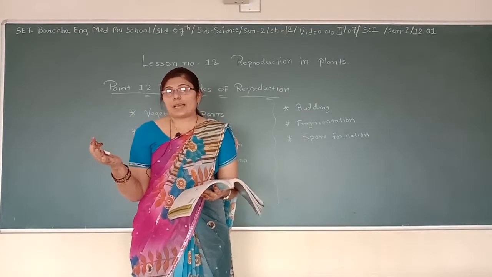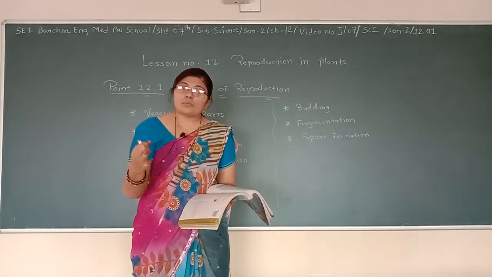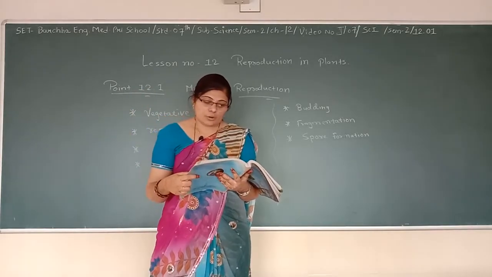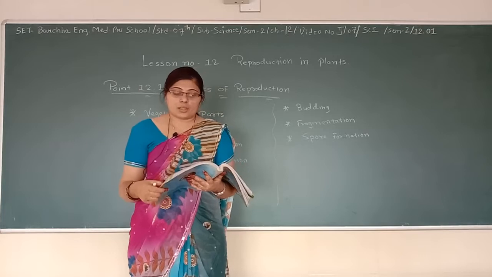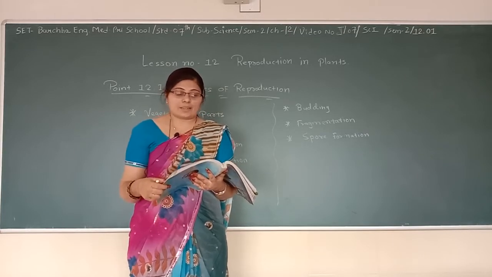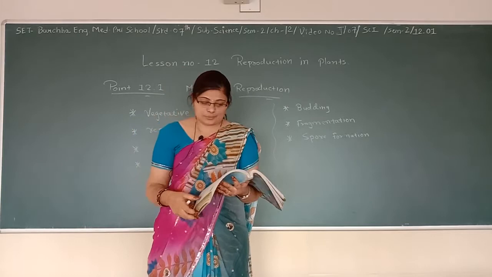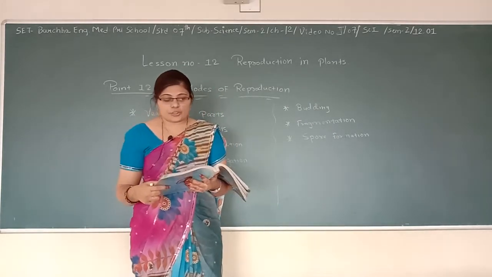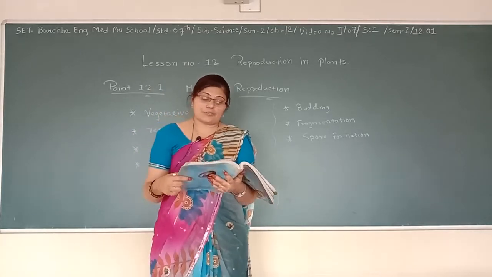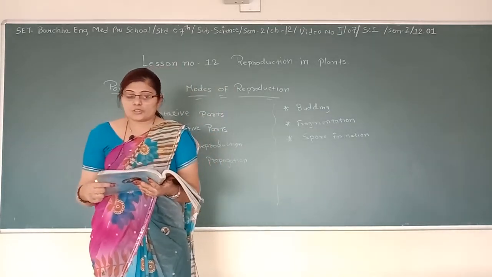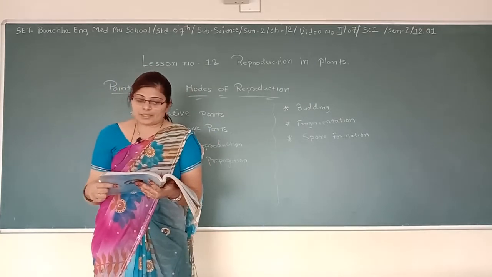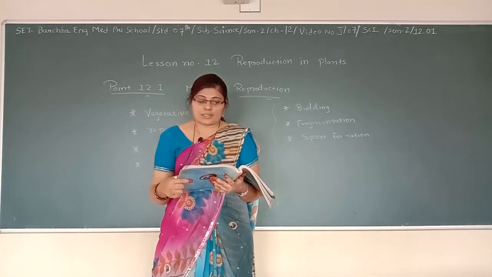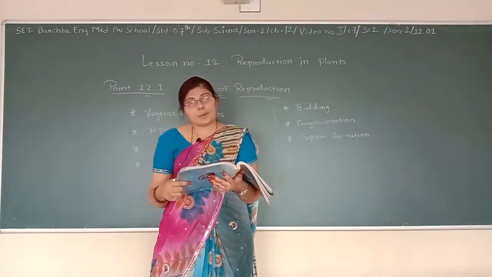You have generally noted that a new plant comes from a seed, that it grows from the seed. But how do plants reproduce? There are different modes of reproduction in plants which we shall learn in this chapter. So let's start with the first point, 12.1, modes of reproduction. In class 6 you learnt about the different parts of the flowering plant. Try to list the various parts of the plant and write the function of each. Most plants have roots, stems and leaves, and these are the vegetative parts of the plant.